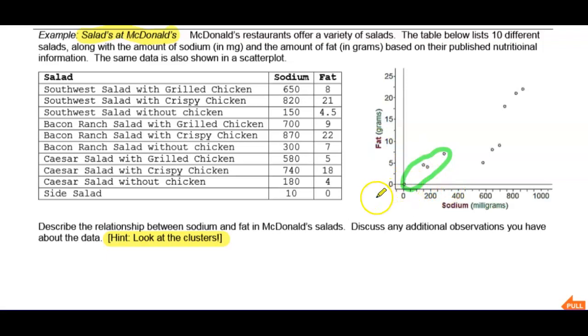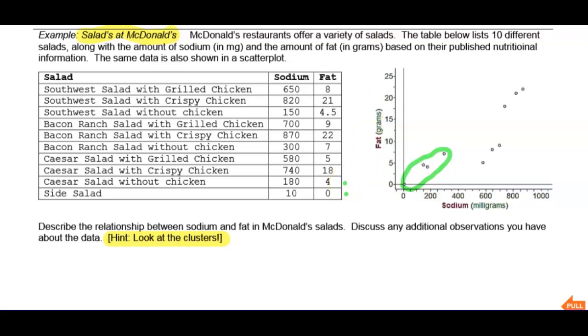First of all, this one down in the corner here has got to be the side salad. Pretty low sodium, low fat. Then let's just go backwards up this table. I'm looking for 180 milligrams of sodium and about 4 grams of fat. That's also in this green cluster.